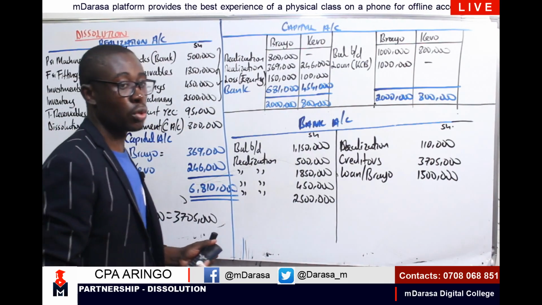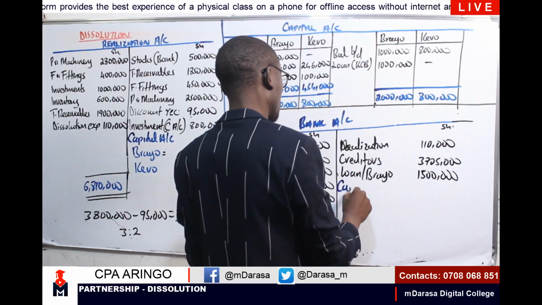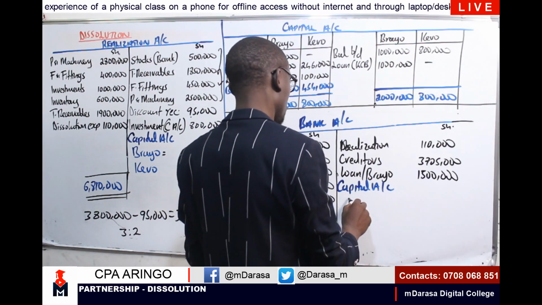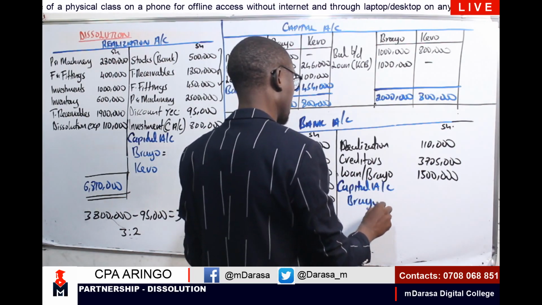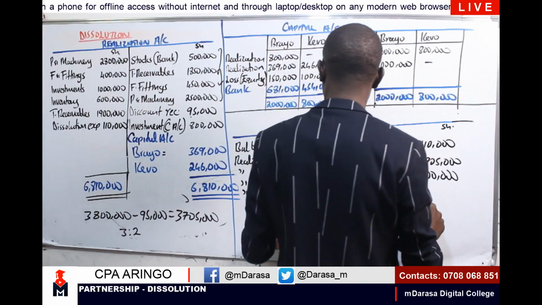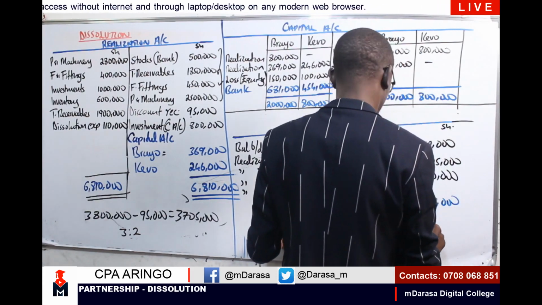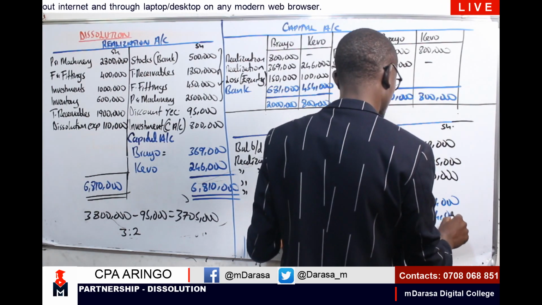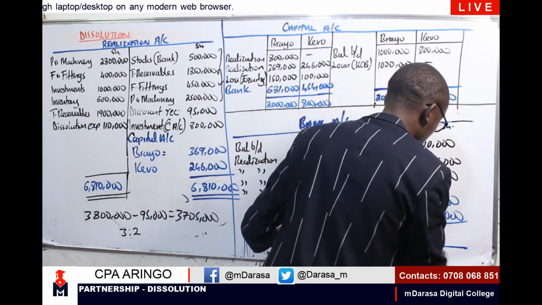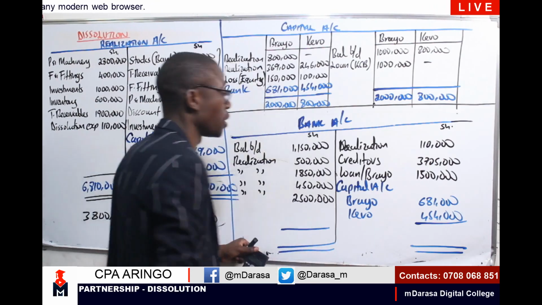And that is what you are going to effect in our bank account here. I'm going to have, of course, our capital account. I'm having Brayo and Kevo. What will we be having? I'm having 681,000 here and 454,000. This account should be self-balancing. In the event that it's not self-balancing, that is to say we've messed up somewhere and we'll be required to correct.